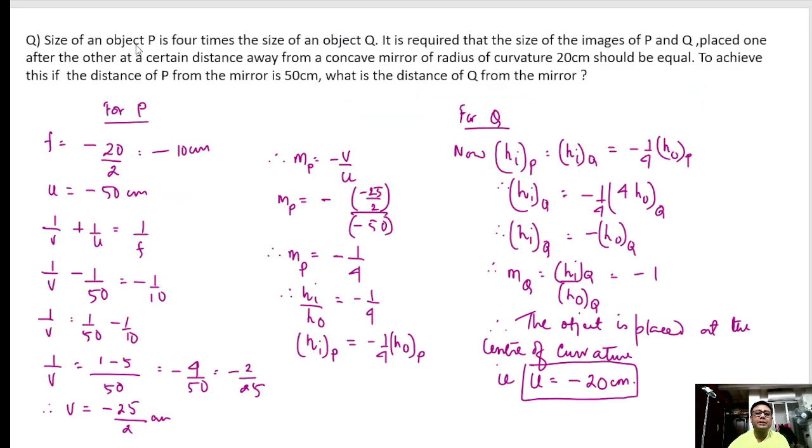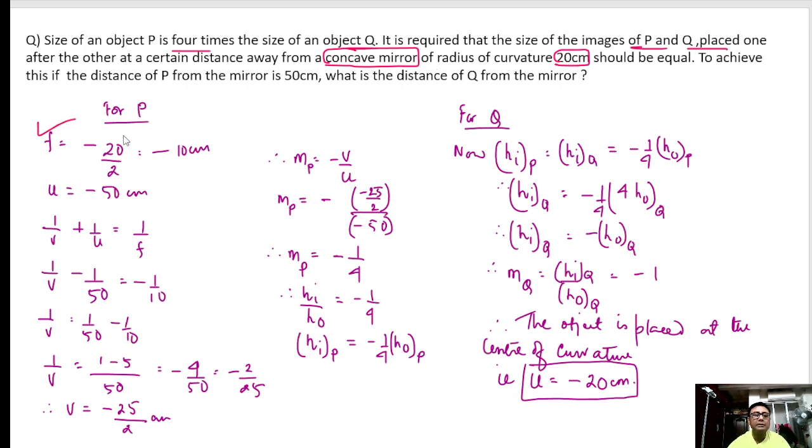Size of an object P is 4 times the size of an object Q. It is required that the size of the images of P and Q, placed one after the other at a certain distance away from a concave mirror, be equal. It is a concave mirror, so focal length will be negative. Radius of curvature is given, so focal length we can easily find out.